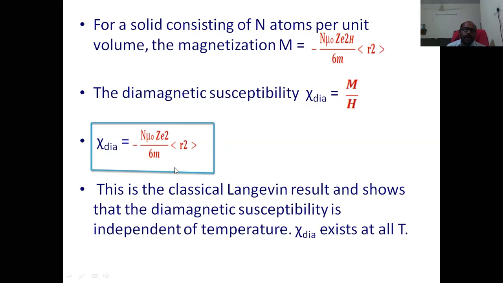Even in the quantum theory of Langevin we get a similar expression. This equation tells us that the susceptibility is negative, and the susceptibility is independent of temperature. In this equation, we do not see the temperature capital T. Therefore, the diamagnetic susceptibility is independent of temperature, and the diamagnetic property exists at all temperatures. So with this, I am stopping.